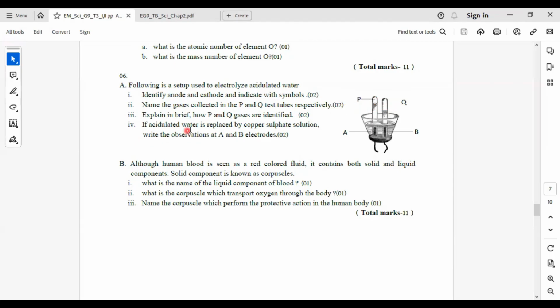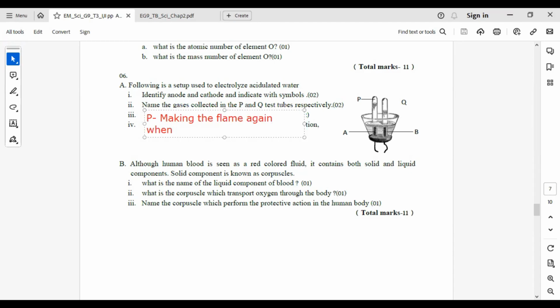Roman number 3, explain in brief how P and Q gases are identified. You have to write both separately for P and Q. P, oxygen, makes a glowing splint burst into flame again when introduced. Q, that is hydrogen, gives a pop sound when a flame is introduced.